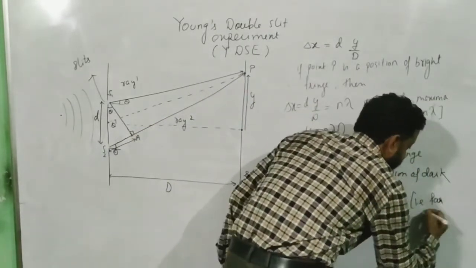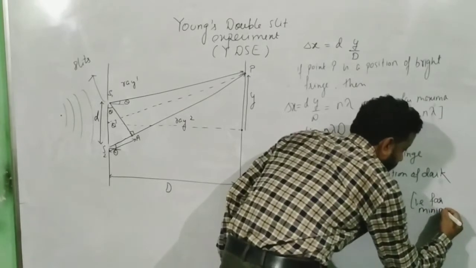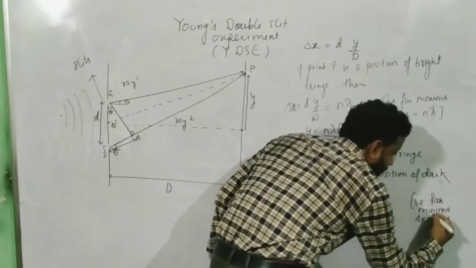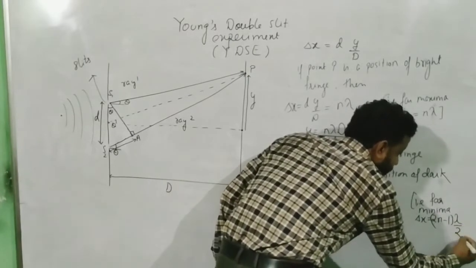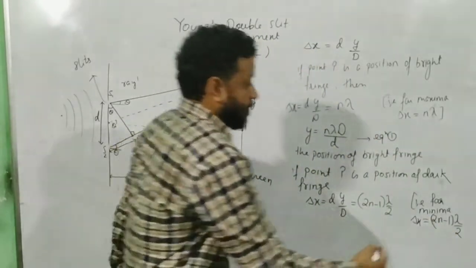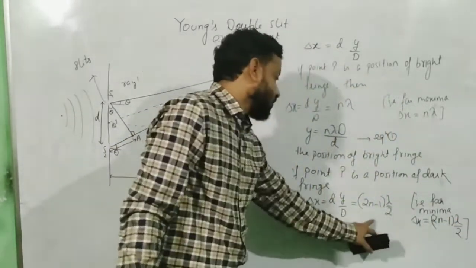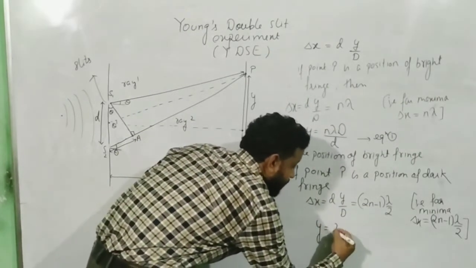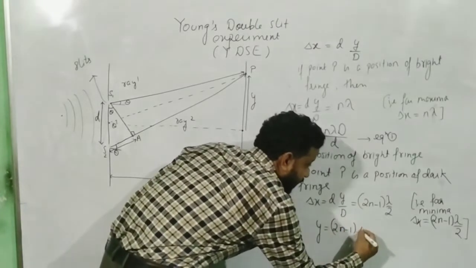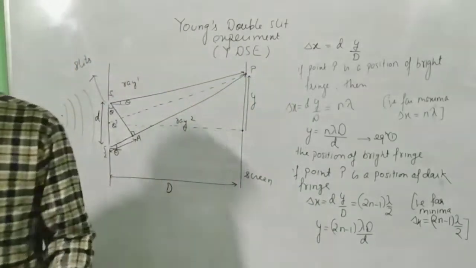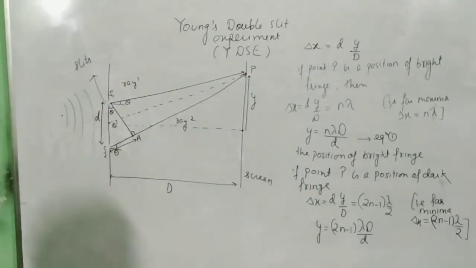For minima, we know that delta x must be equal to (2n minus 1) lambda by 2. So we are putting the condition of dark region, and that will give you the value of y as (2n minus 1) lambda D by 2d. So these are the two derivations for bright and for dark fringe.